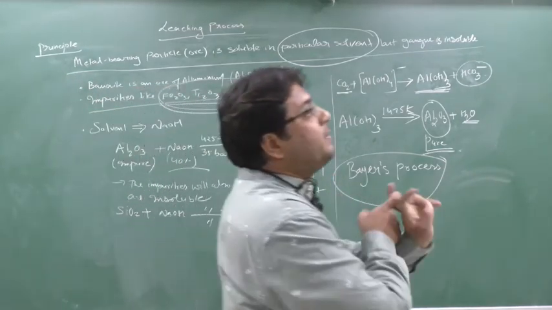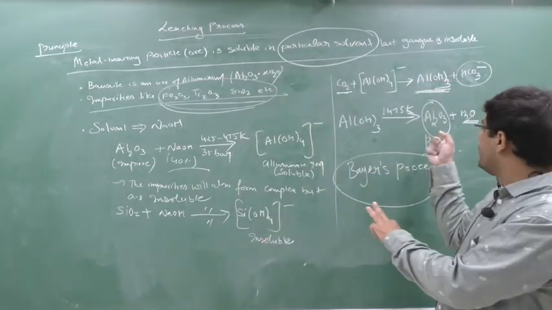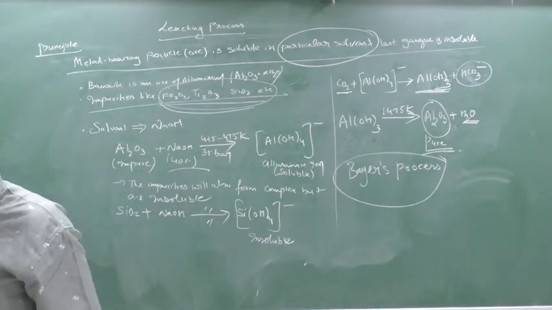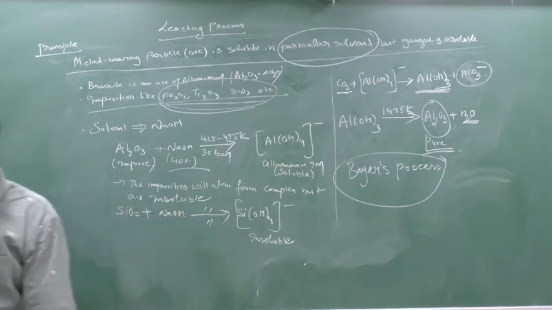In the second step we are making aluminum hydroxide, and in the third step we are making pure alumina. This was done by the scientist Bayer. That's why this is called Bayer's process. Clear this part? Write down this. If you read from the textbook, you will understand more.